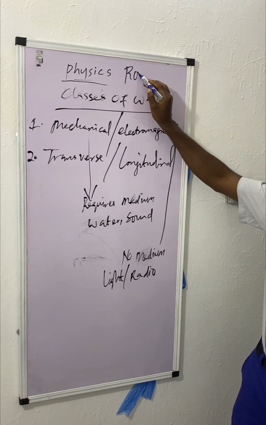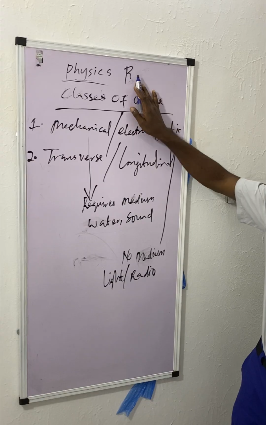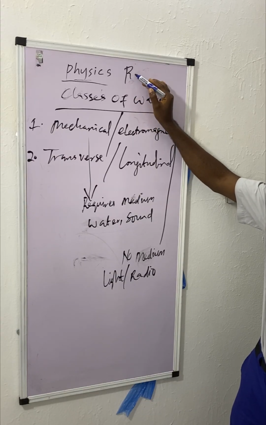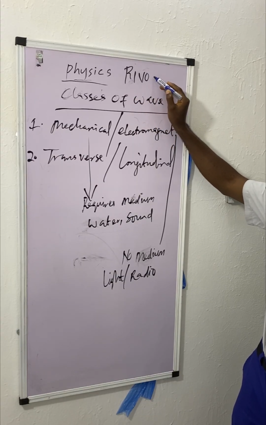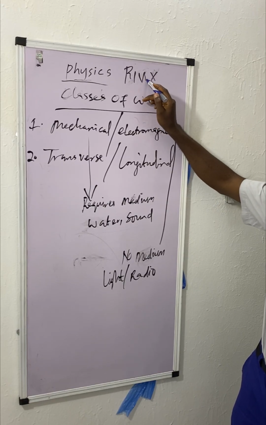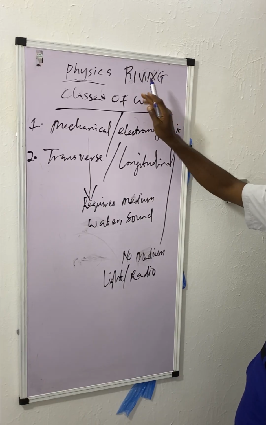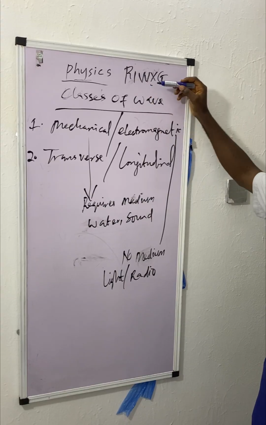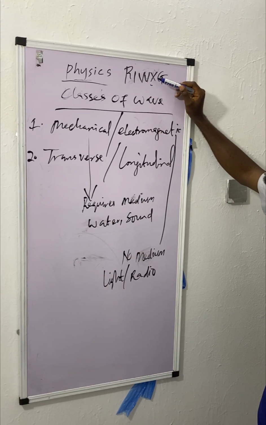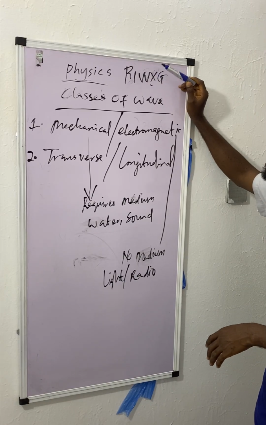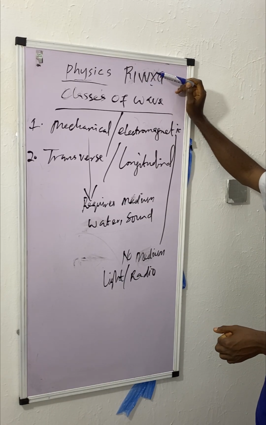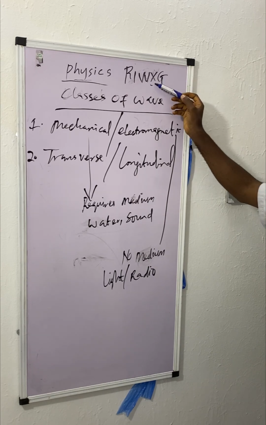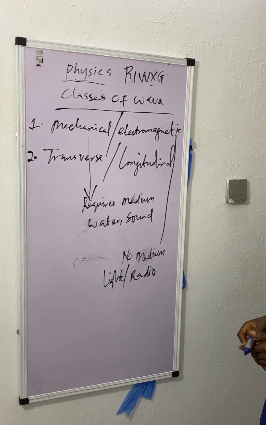The electromagnetic waves are: radio wave, infrared. Sometimes you can have microwave together with it, but that one is no longer standard. Then we have visible light, ultraviolet ray, X-ray, and gamma ray. All right.